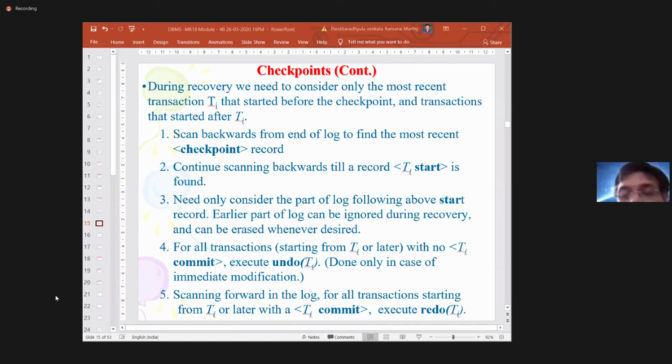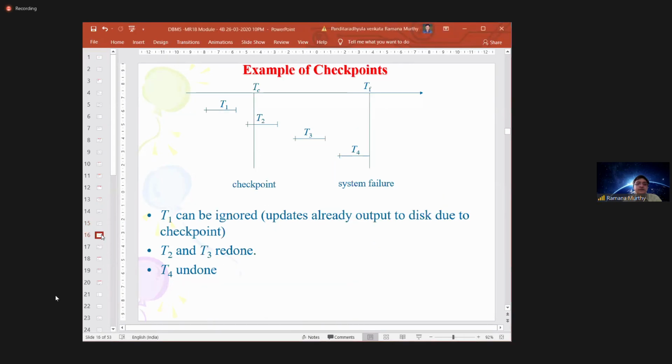So that is the meaning of this particular checkpoint. Once again, you are having a checkpoint mechanism. You identified a small checkpoint. Before the checkpoint you are having maybe T1, T2, T3, T4.